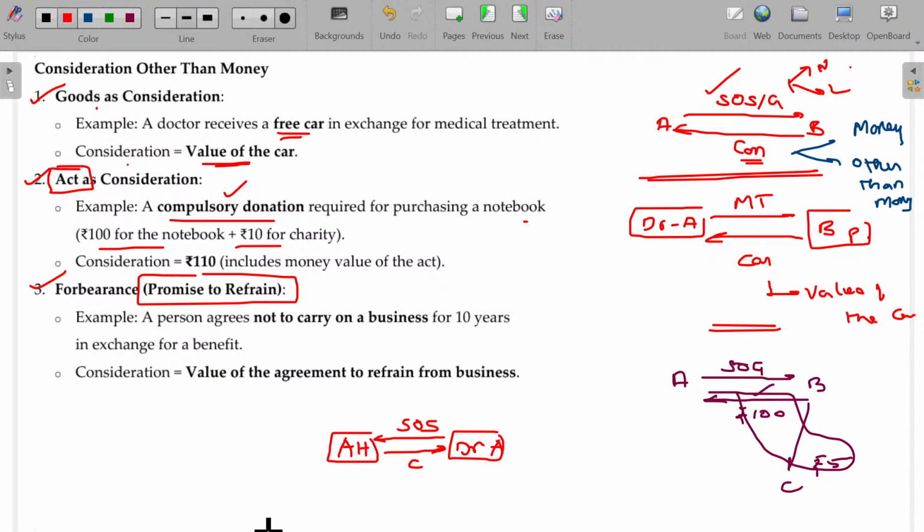Dr. A is not an employee of the company. Apollo Hospital may have doctors as employees, or some doctors may come now and then as consultants. Both are possible. If they are employed, it will compulsorily be a salary part. Clear?